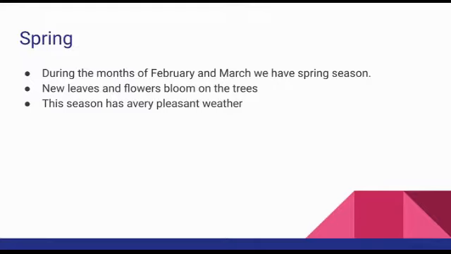November to February. At this time there are short days and long nights, the sun rays are slanting, and there is heavy rain and snowfall in the Himalayas. Cold wind comes from the mountains to the northern plains, and we can feel pleasant days in winter time. Okay, and the spring season is from February to March. At that time new leaves and flowers bloom on the trees. This season has very pleasant weather also. Okay, these are about the climate of India.